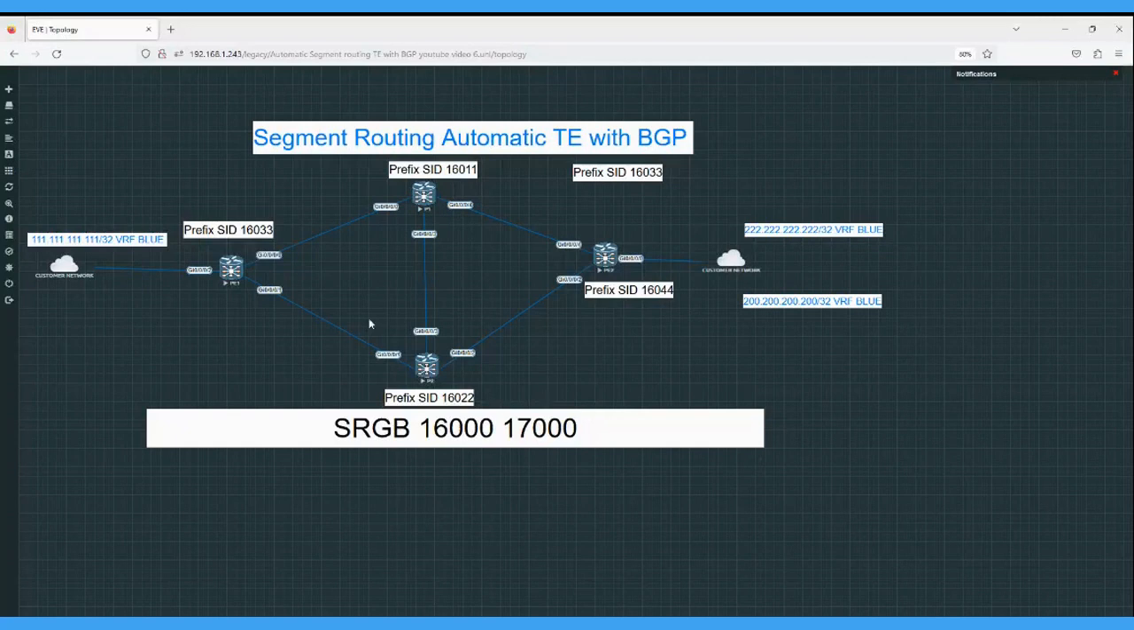First we'll do the normal verification. First we'll do the normal traceroute from P1 to P2 for both of the customer prefixes which are connected behind the PE2, and after that we'll do the segment routing TE configuration on P1. After that, again verify how the path will look. Let's jump to the configuration.